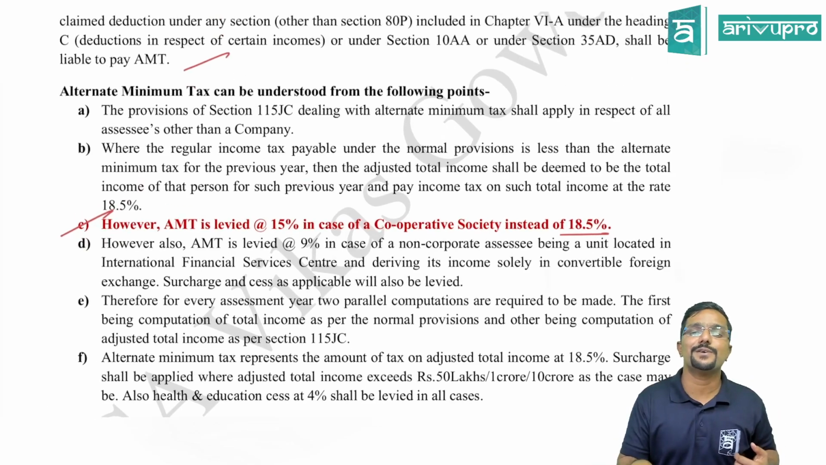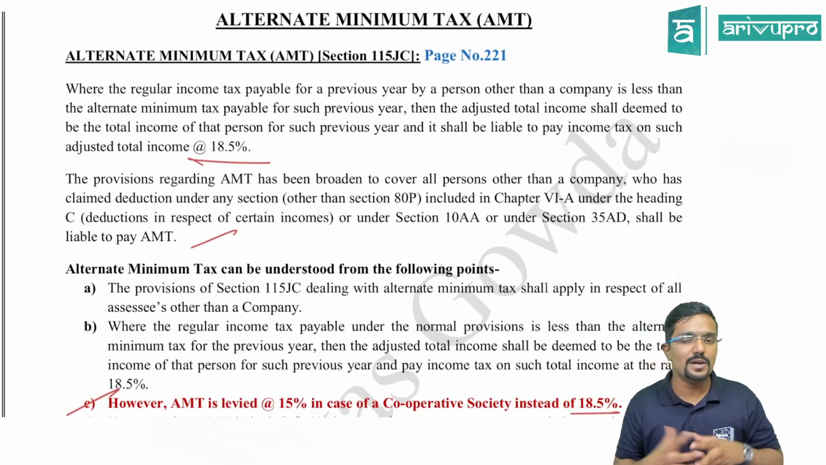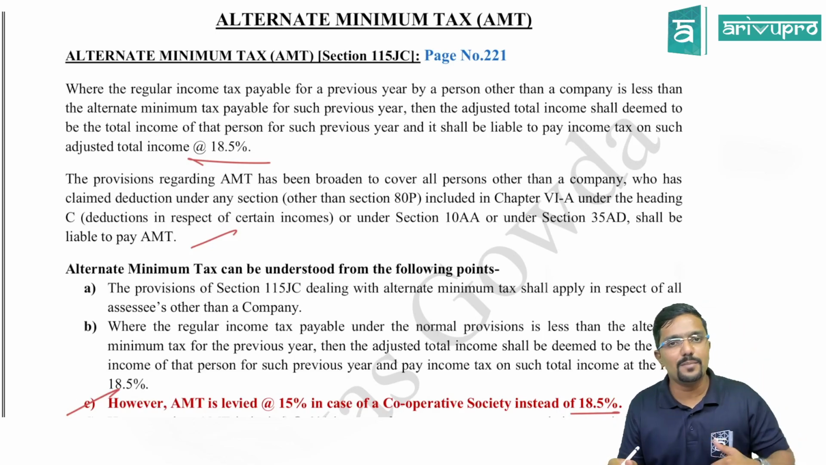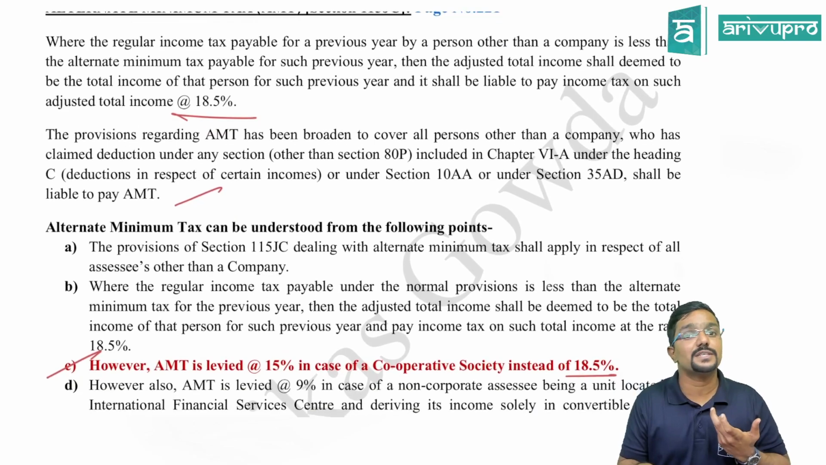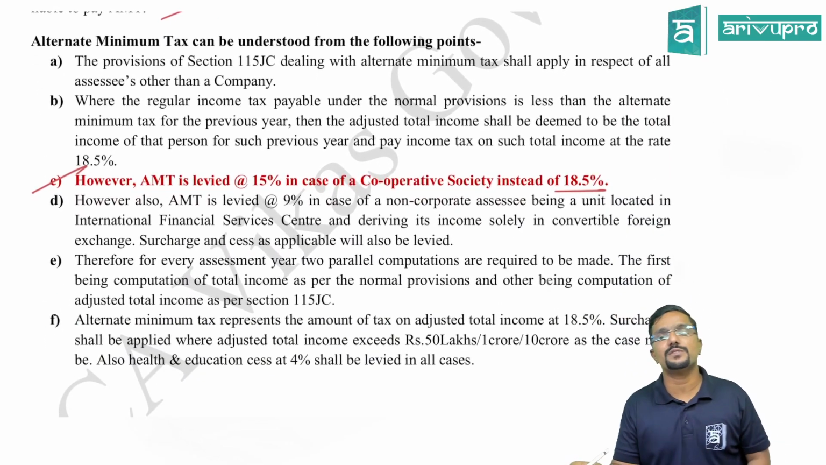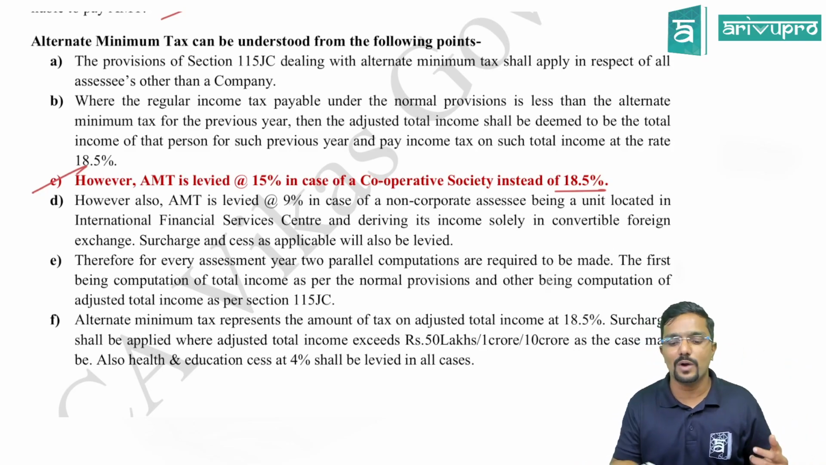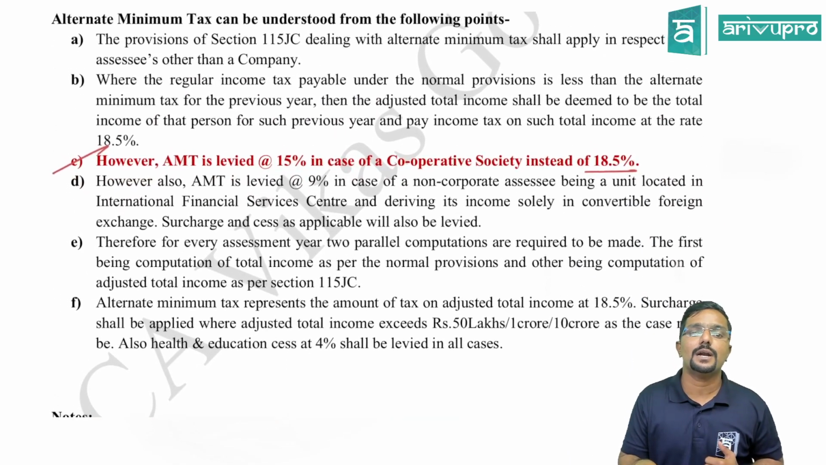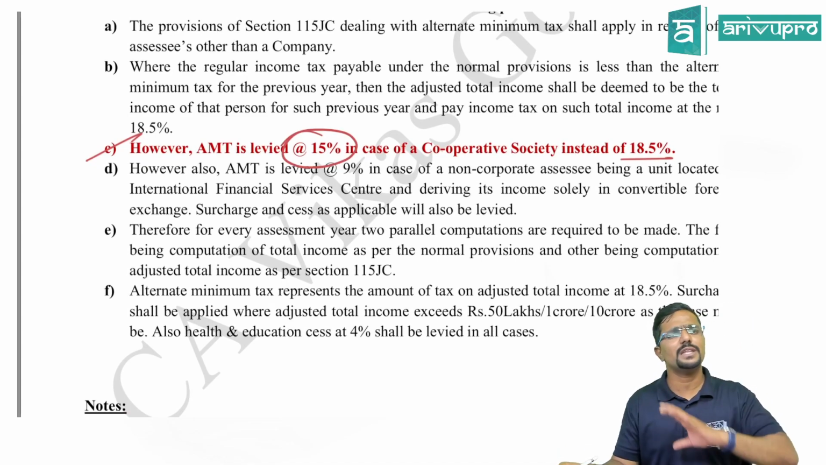So if the assessee is a cooperative society for whom alternate minimum tax is payable, means applicable. So when it is applicable, we have seen, if they are claiming any deductions under chapter 6A under the heading C or section 10AA or 35AD, the AMT rate is 18.5% on adjusted total income. But if it is a cooperative society, calculation, everything remains same. For them also, we have to calculate adjusted total income by adding whatever deduction they have claimed under these three heads. We will add back and calculate adjusted total income. And for them, the AMT rate is 15% instead of 18.5%. All other points remain same.